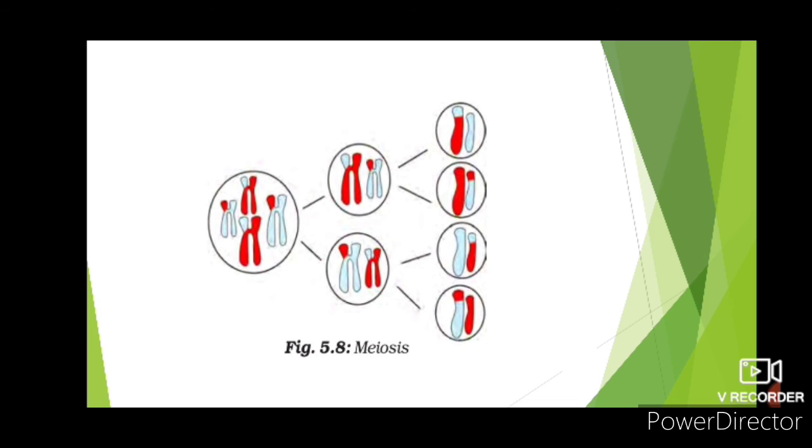I hope you are clear with meiosis also, and you are clear with this full topic of cell division. So here we have completed the chapter, biology chapter 5, the fundamental unit of life. I hope you will understand the full chapter very easily.